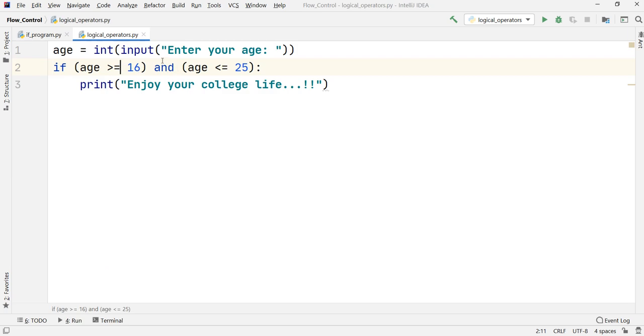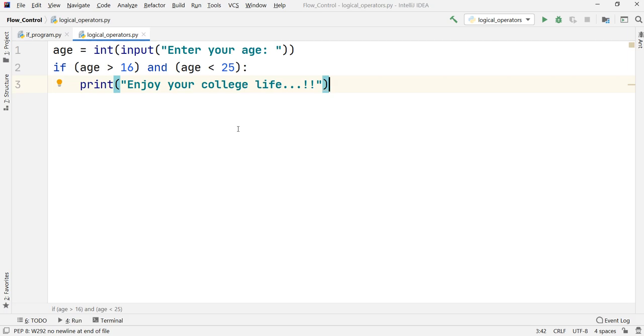Okay, so let us just come back to our code. I'll just change that thing that we had done to equate it. We wanted the range between 17 and 24, so that is what we have done right now, and we are printing this message out that enjoy your college life.